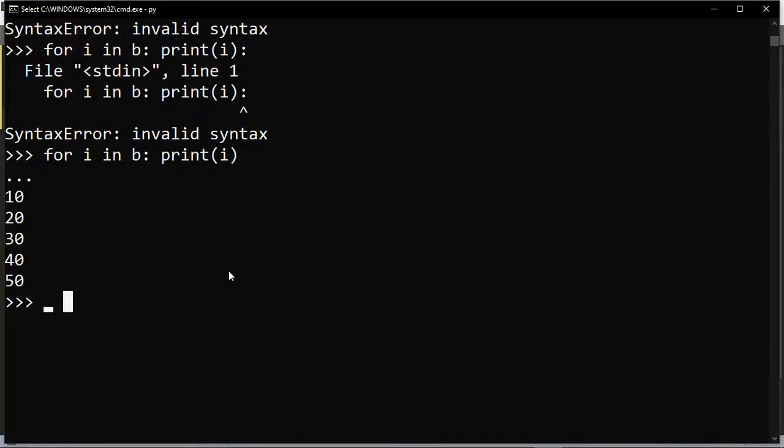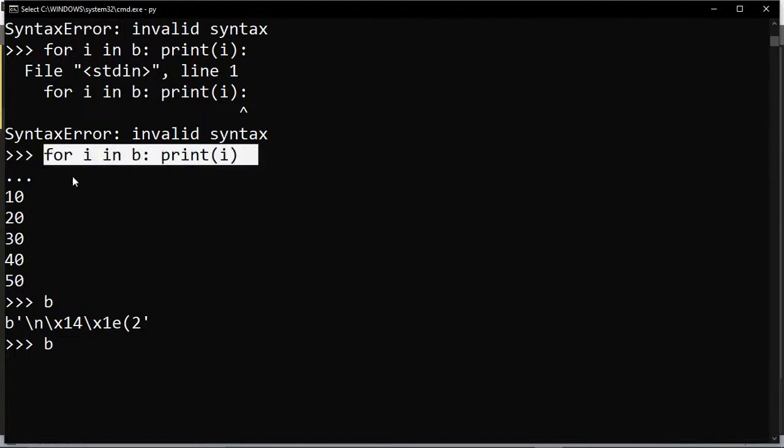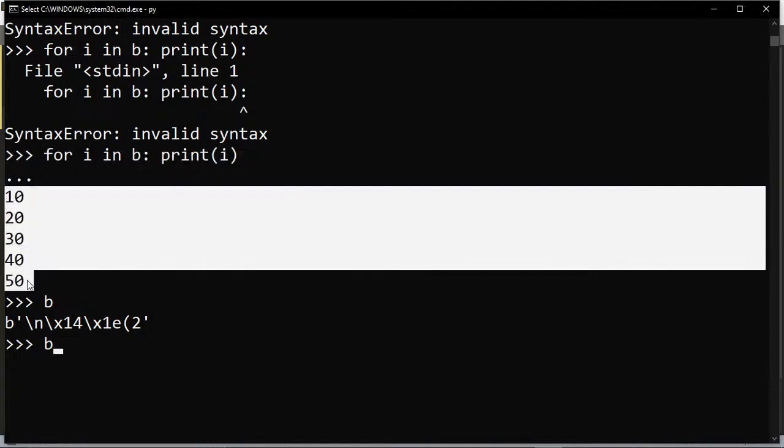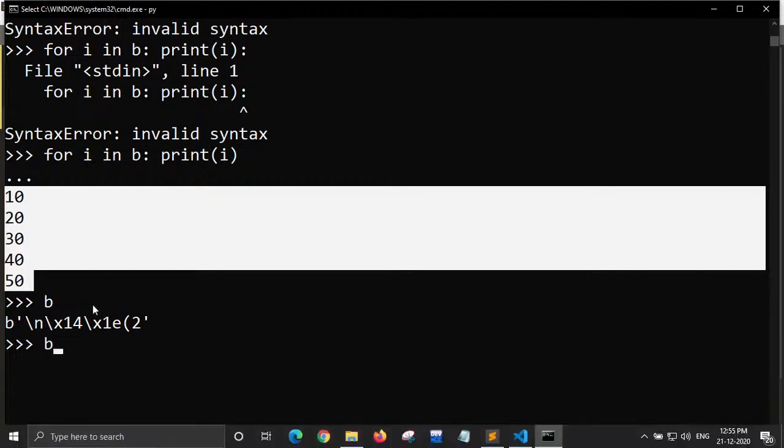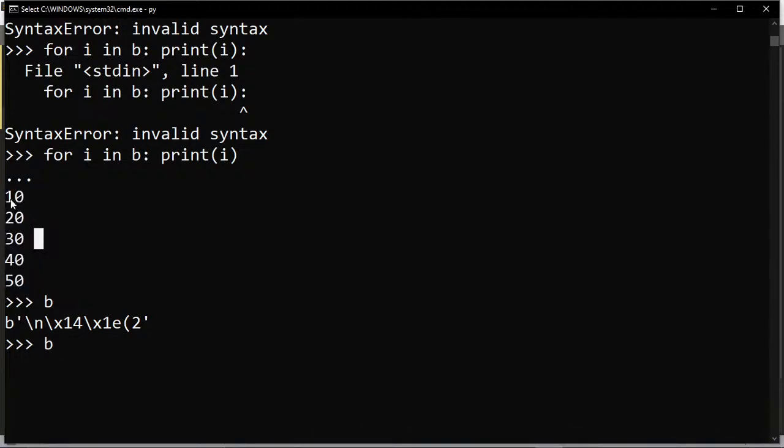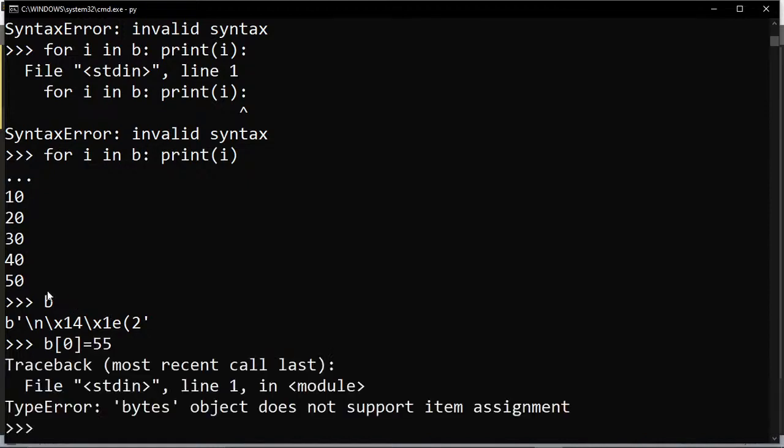For example, we have b, and we print it using a for loop: for i in b, the values are 10, 20, 30, 40 and 50. The element at index 0 is 10, and I want to modify that element. So I assign b of 0 equal to 55. Let me check. Is it possible? No, because the bytes object does not support item assignment.